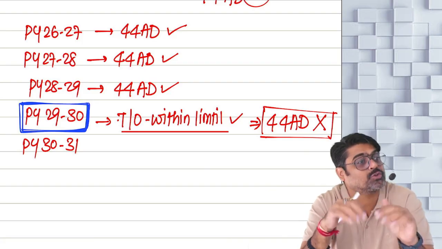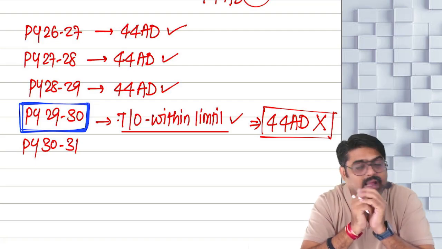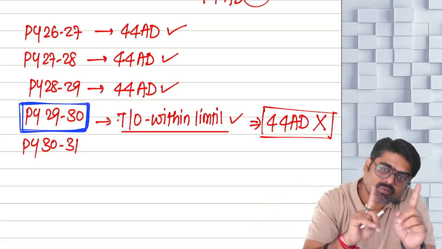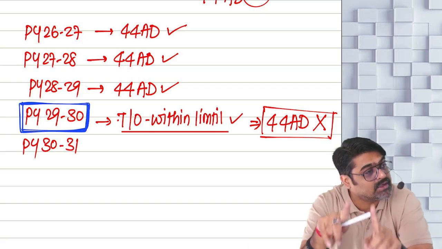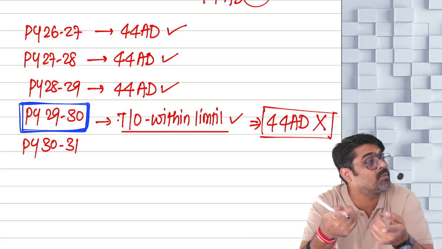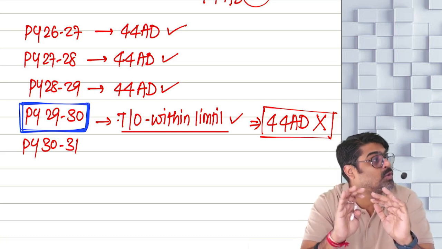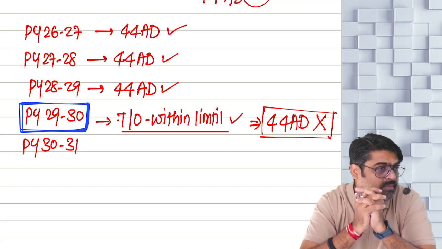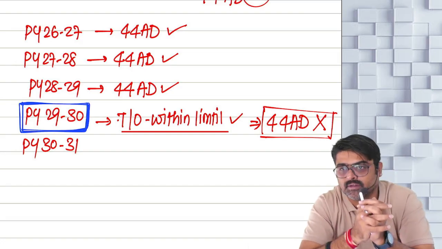The moment you stop following 44AD, what do I mean by that? In that year the turnover was 1.6 crore. You had to show 8% minimum as your profits, meaning 12,80,000 at least, but you are showing lower profits. Meaning you are not following 44AD.